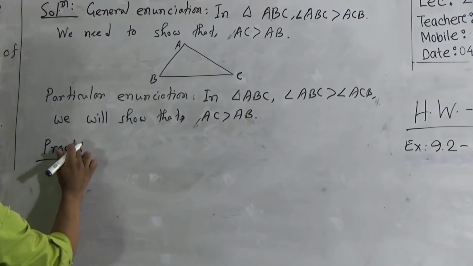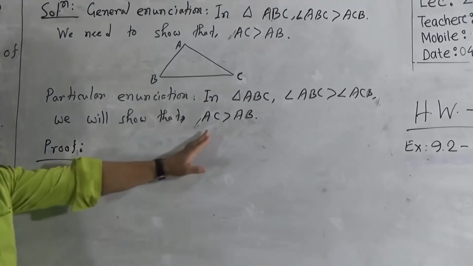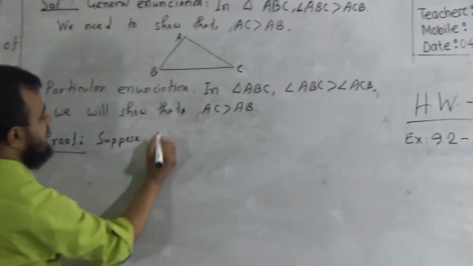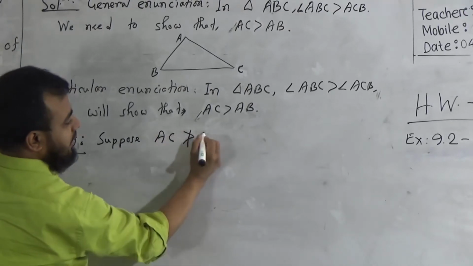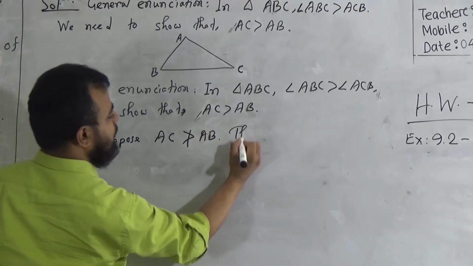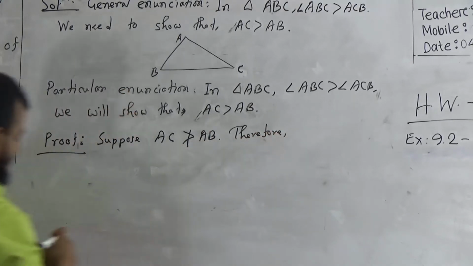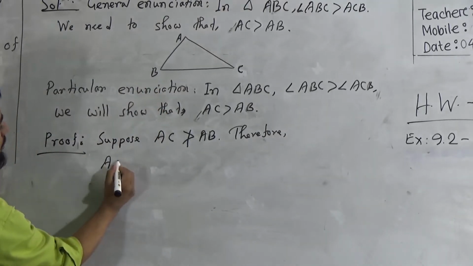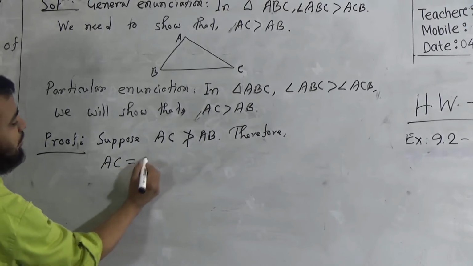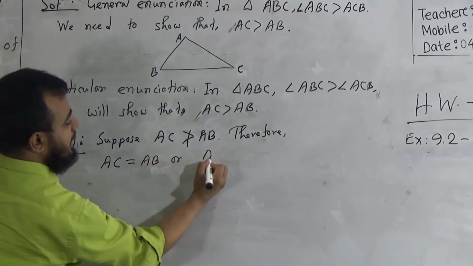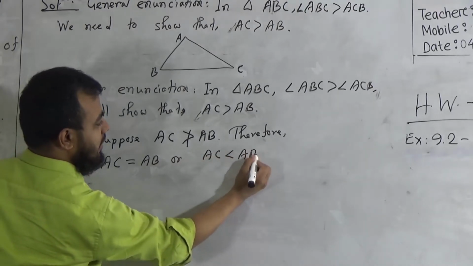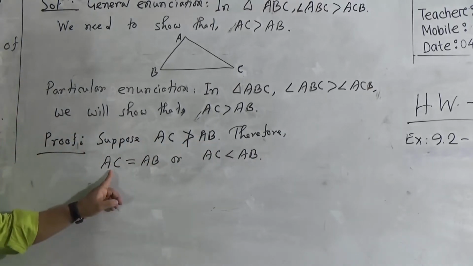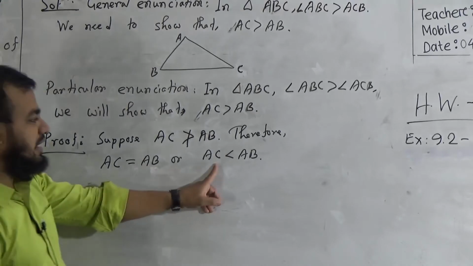Now to prove this one, my dear students, first of all we will assume that this side is not greater than AB. First of all, suppose AC is not greater than AB. Therefore there are two possibilities: AC is equal to AB, or AC is less than AB. If we assume that AC is not greater than AB, then we will have AC equal to AB, or AC less than AB.